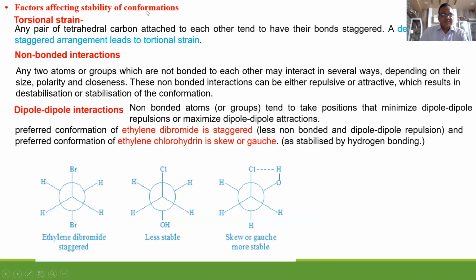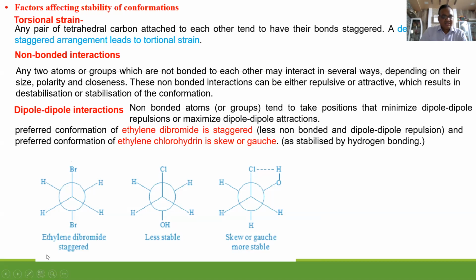Now, factors affecting the stability of conformations. First is torsional strain. The more the torsional strain, the more the energy and the less the stability. Next, non-bonded interactions. If there are non-bonded interactions, they increase the energy because repulsive forces are more. Then dipole-dipole interaction. Non-bonded atoms tend to take positions that minimize dipole-dipole repulsion or maximize dipole-dipole attraction. So it gets stabilized by hydrogen bonding.